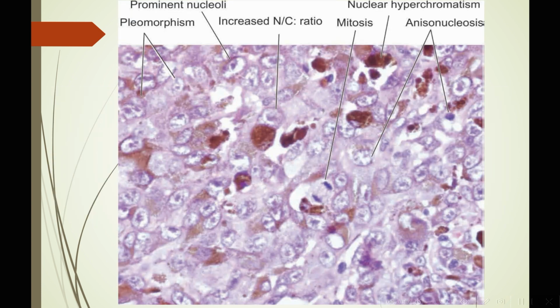So here is an actual microscopic picture of such a cell. Here we can see increased nuclear to cytoplasmic ratio in this cell. Here we can see pleomorphism, that is variation in size of all these nuclei from each other. Here we can see a mitotic body. Okay, here we can see hyperchromatic nuclei.